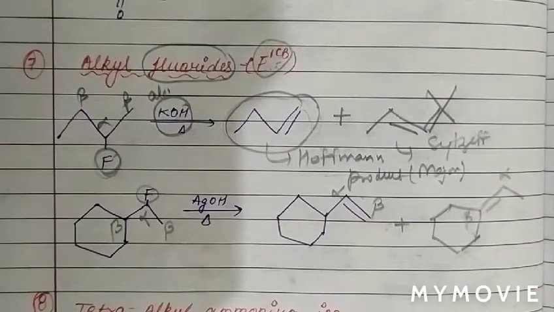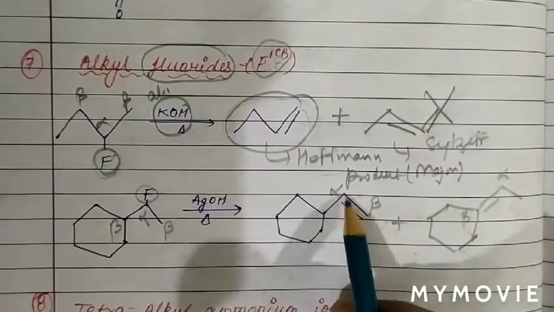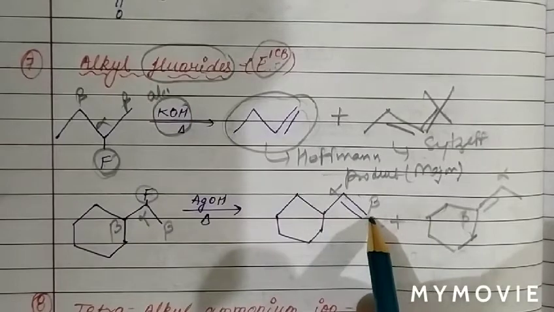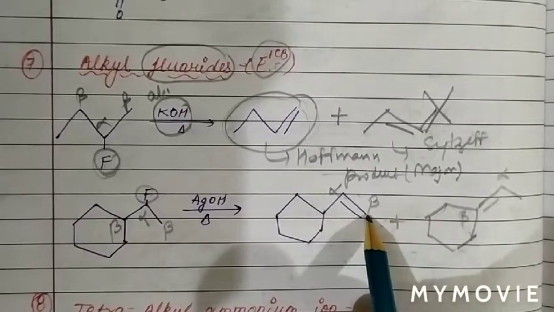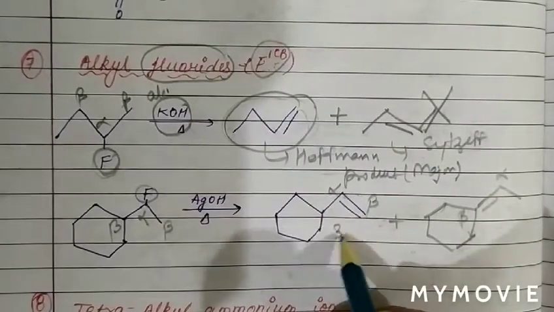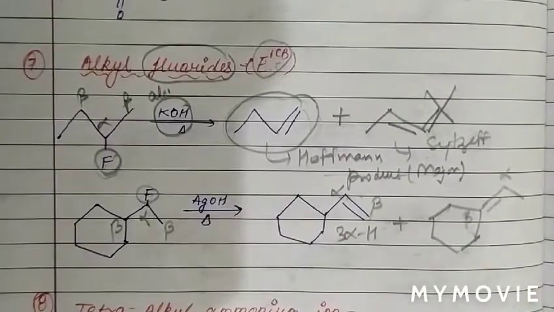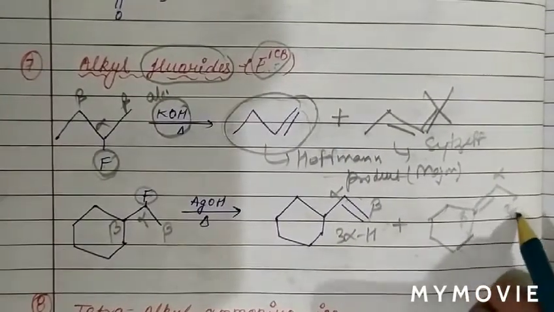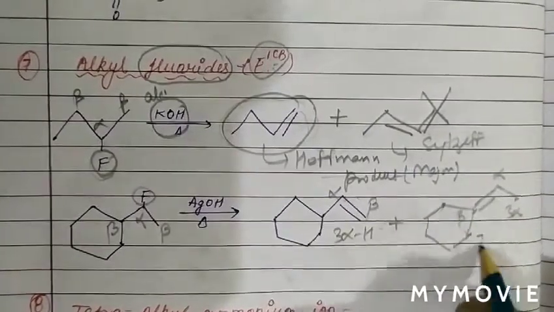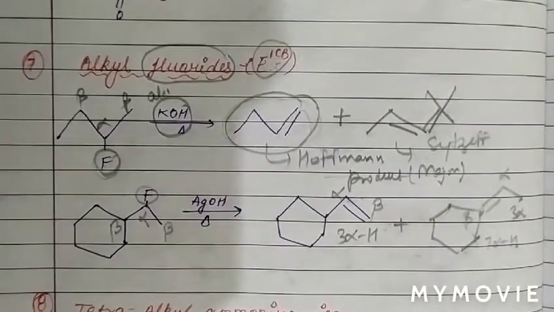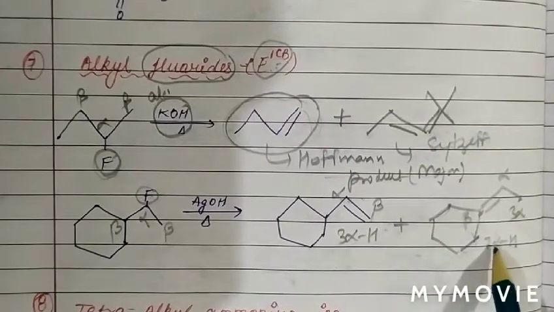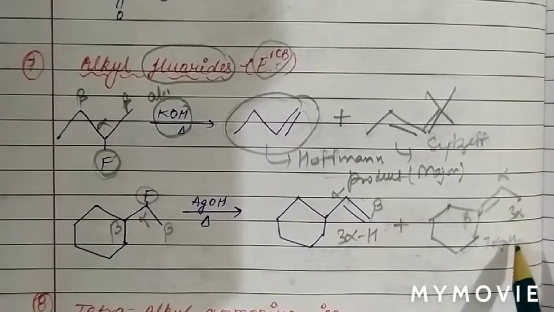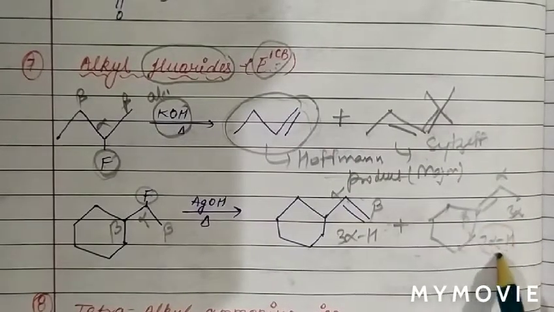Now see, across this double bond, how many hydrogen atoms are there? 2 on one side and 1, so basically 3 hydrogen atoms. But across the other double bond we see 3 alpha, 2 alpha and 2 alpha, so basically 7 alpha hydrogen atoms are there. According to the Saytzeff rule, the alkene with more alpha H will be the major product.